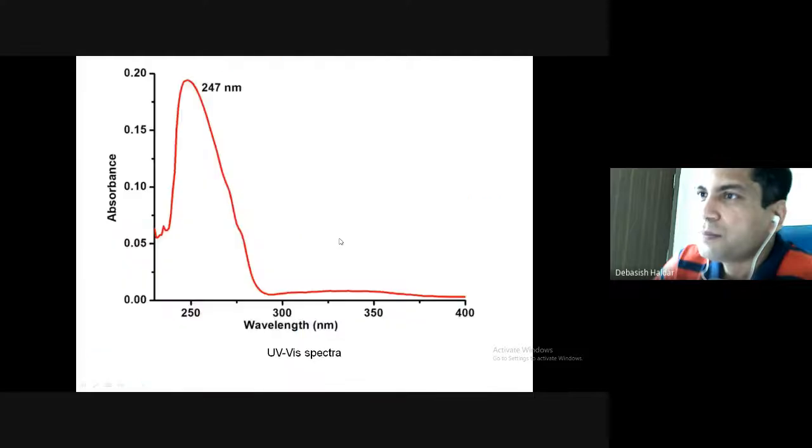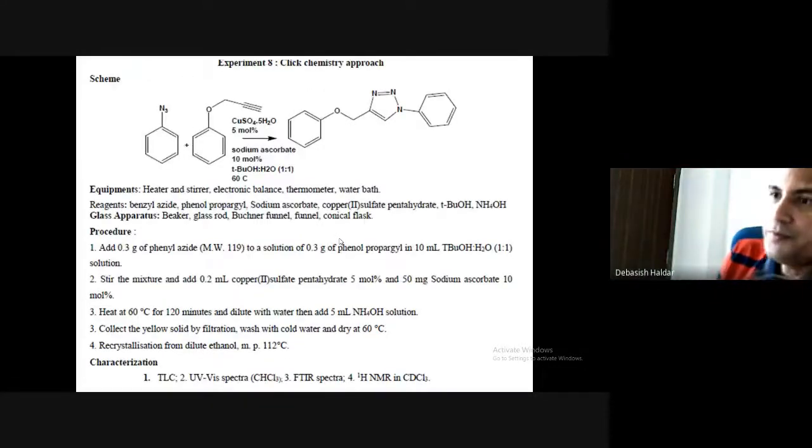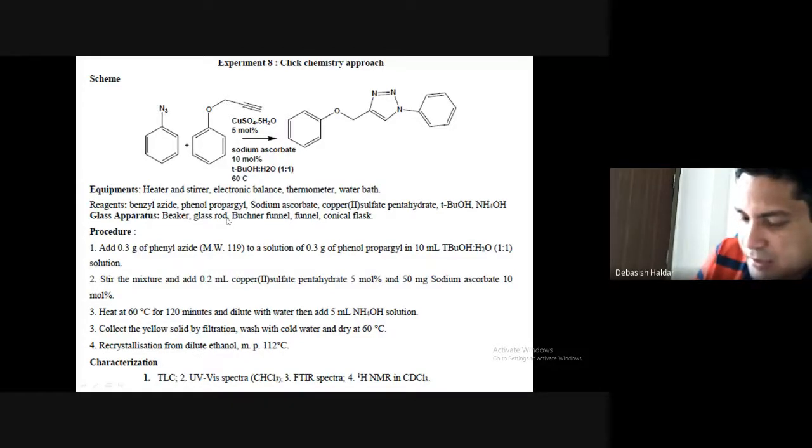Now the procedure. The benzyl azide is not commercially available, so if you want to do the reaction, you have to prepare the benzyl azide at least one day before. We have already prepared it, and we'll use that benzyl azide or phenyl azide, whatever it is.